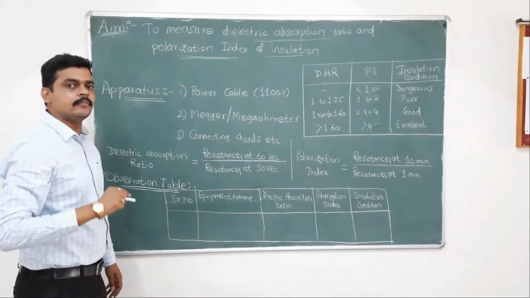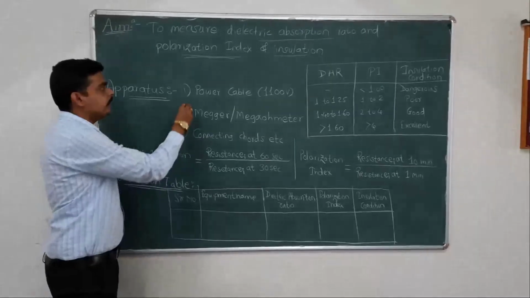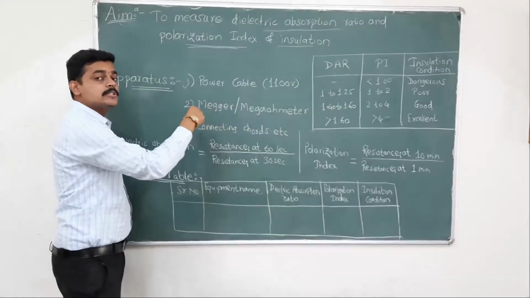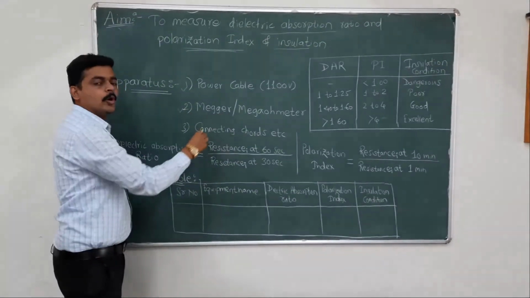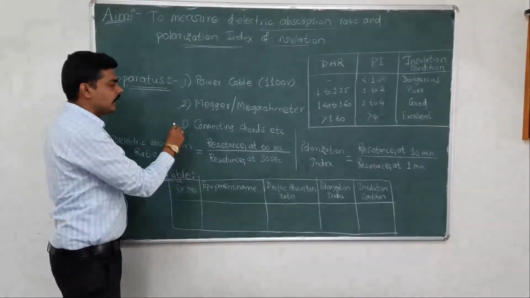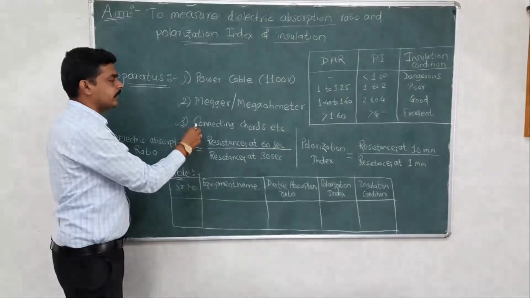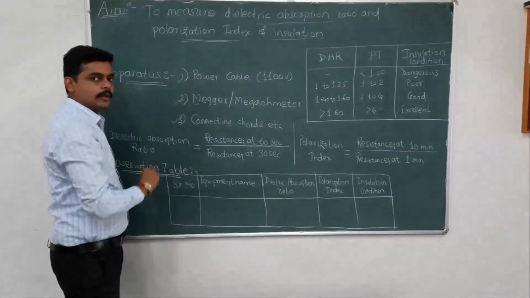For this experiment, we require some apparatus. We require the power cable which can carry 1100 volts. We require the Megger, also called the mega ohm meter, and we require connecting cords for making the connection of this Megger to our power cable.